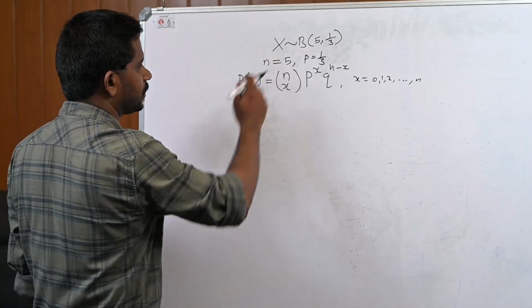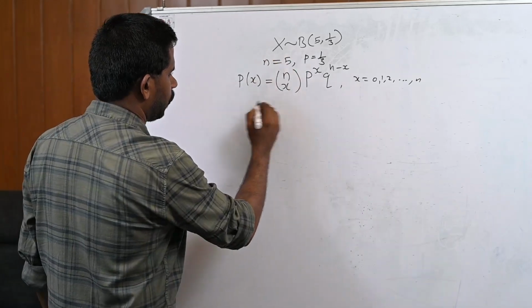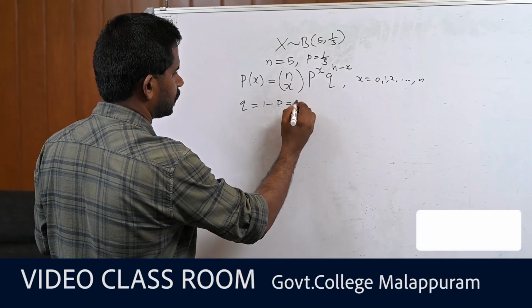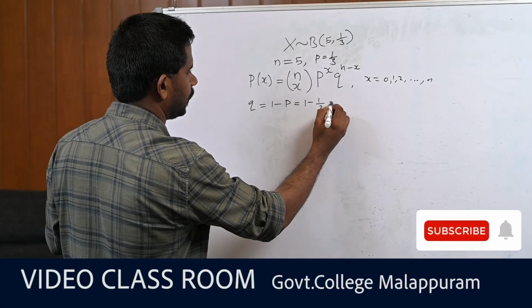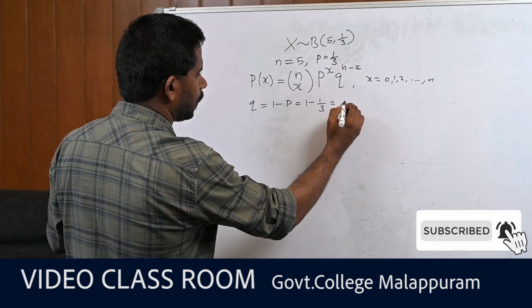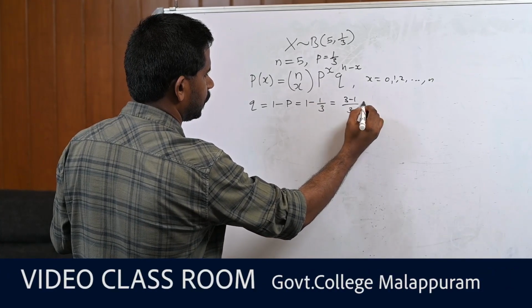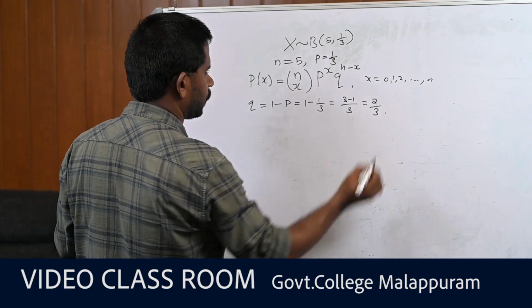So, in this case n is 5 and p is 1 by 3. Now, what is q? q is 1 minus p, that is 1 minus 1 by 3, which is 2 by 3.